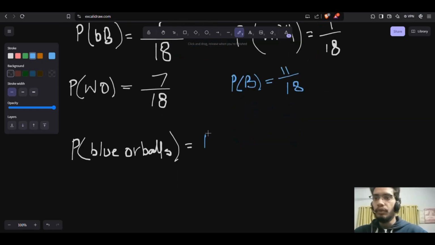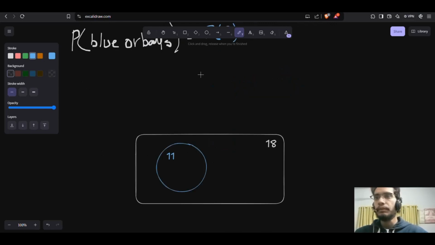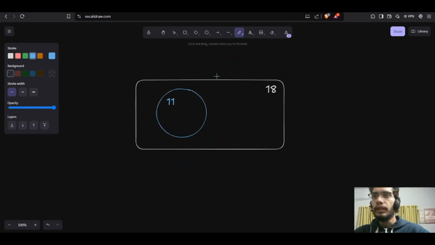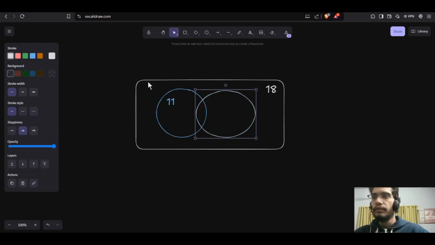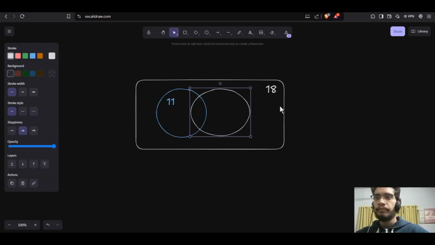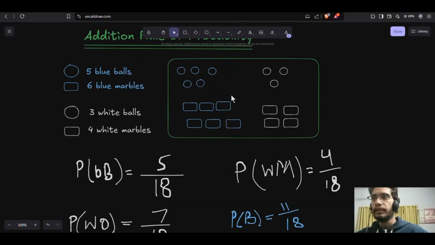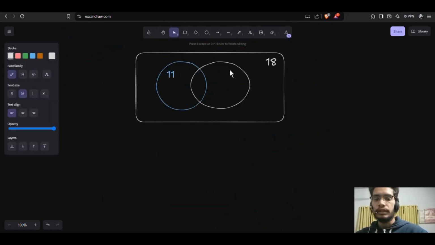So first you need to find the probability of B, the probability of the blue objects. Then you have to find the probability of the balls. The balls may be white balls and also blue balls. I wanted to discuss that we have some blue objects and some white objects. Here are some white objects, and the total white objects we have is 4, 5, 6, 7. So there are 7 white objects here.